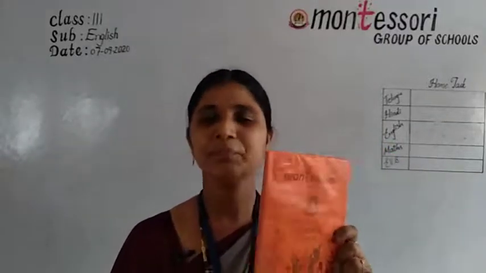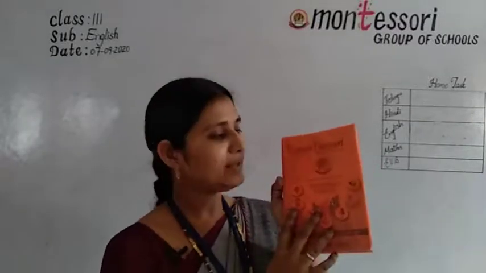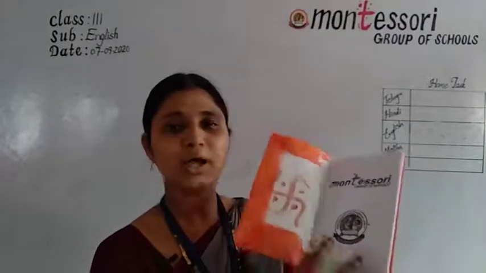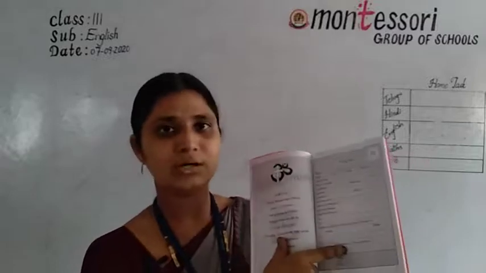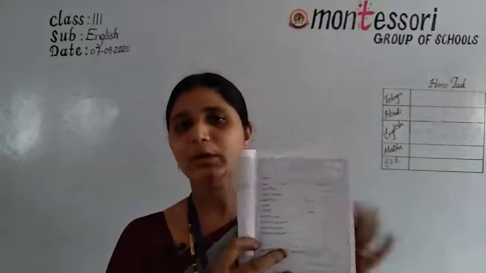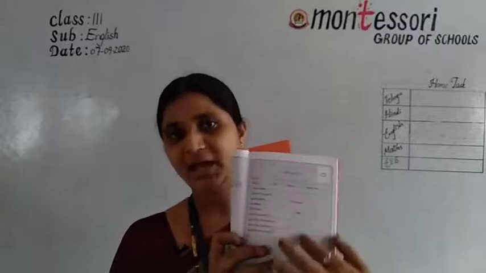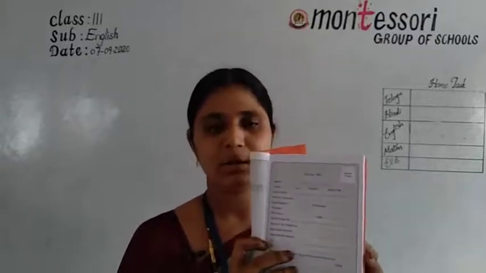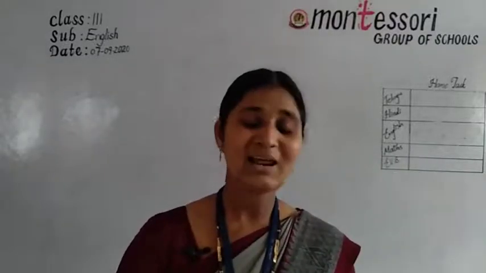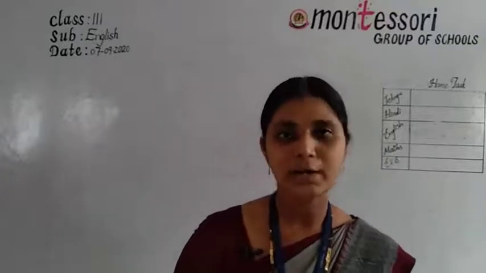Am I right? Yeah. See, in this diary, you have to write your particulars. On the about me page, you have to write your particulars, like your name, class, section, roll number and all these.